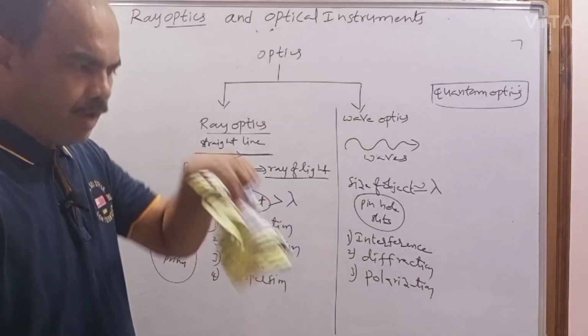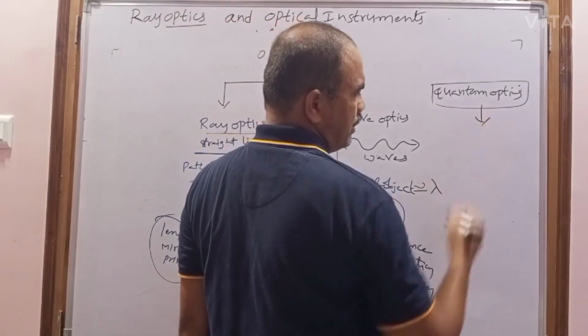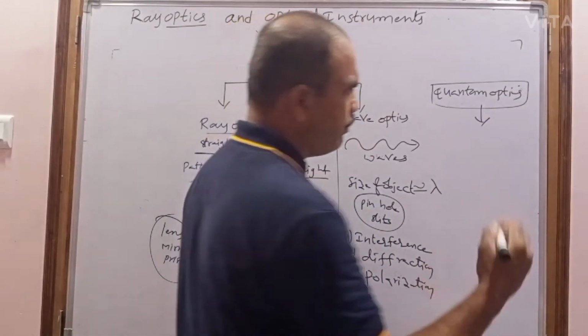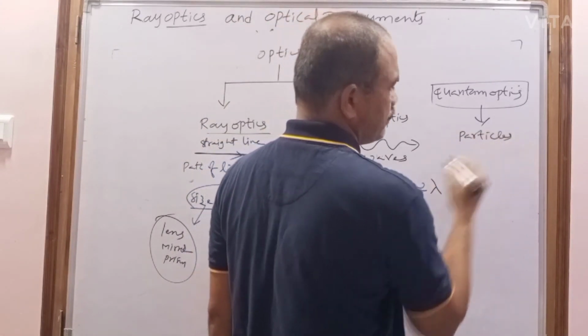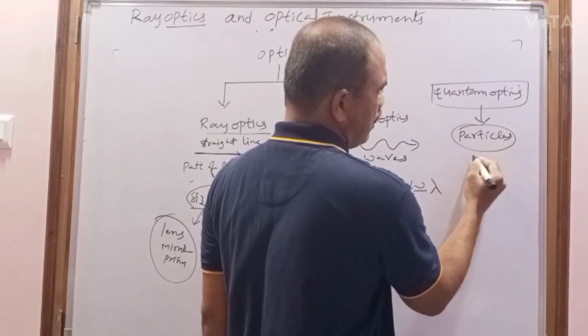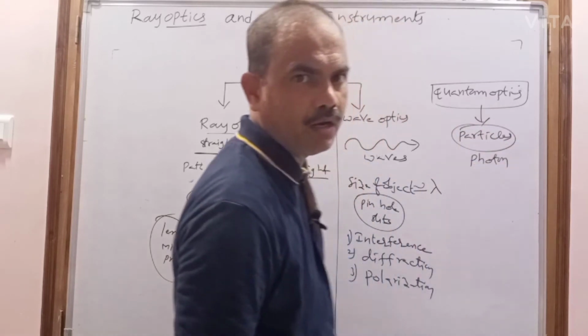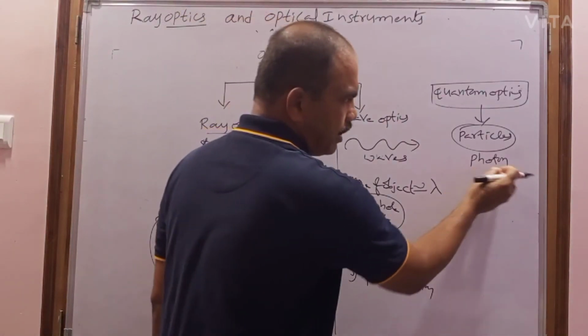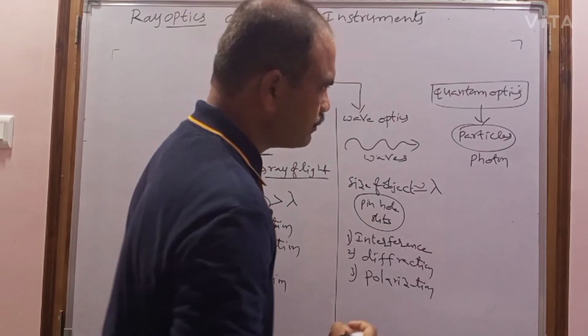And next, coming to quantum optics. In quantum optics we consider that light travels in the form of particles. The particles are also called photons, not protons. It is a photon, P-H-O-T-O-N, an energy packet.